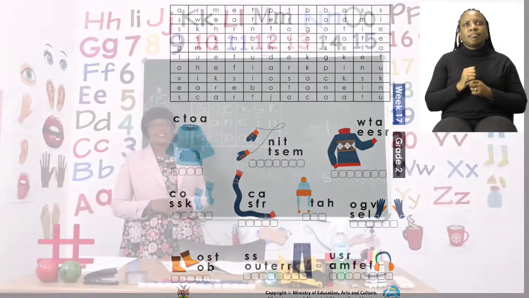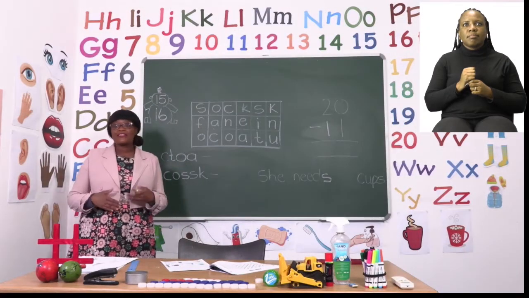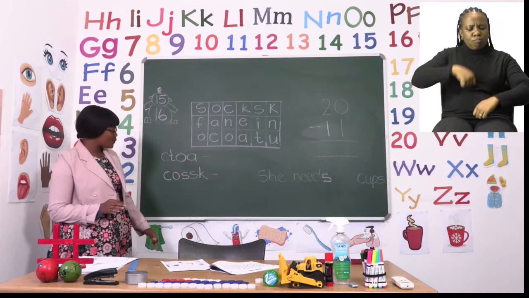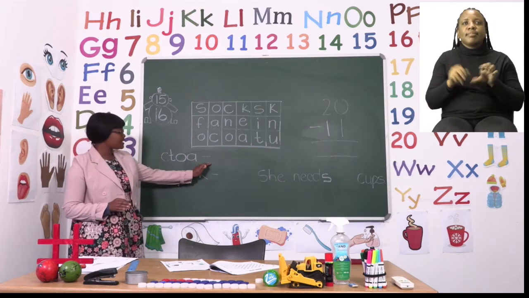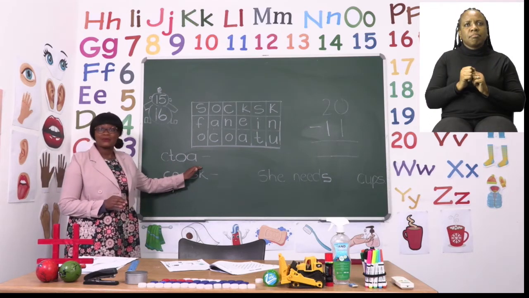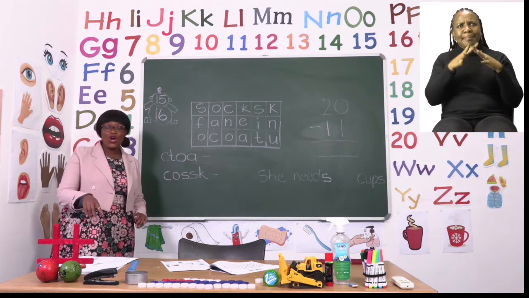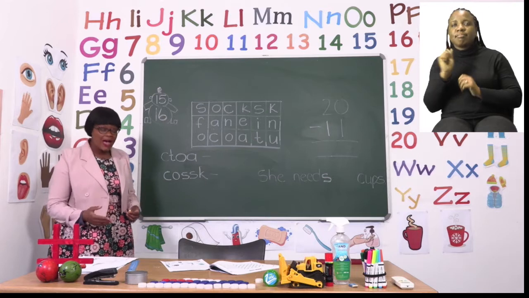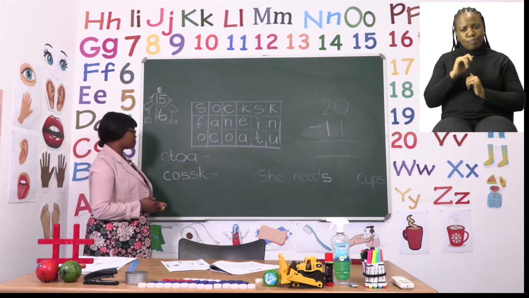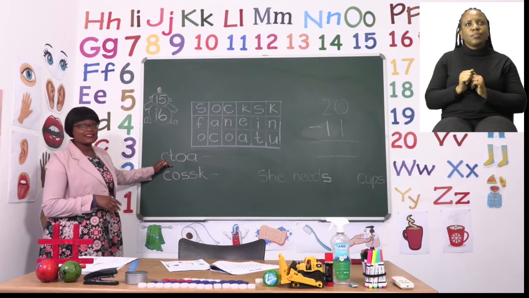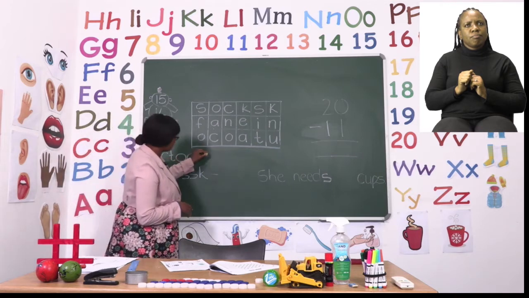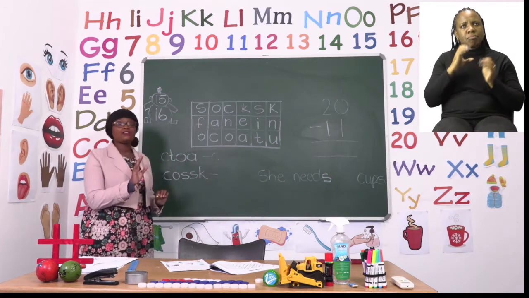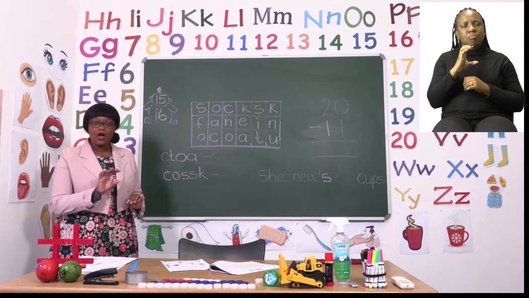The first picture that we can see seems like something that is a coat. So we have the letters that have been scrambled up, and it's our job to make sure that we put them in the right order so that we can spell the word coat. Now, coat starts with a C. So we are going to put our C, and then we need the O sound.